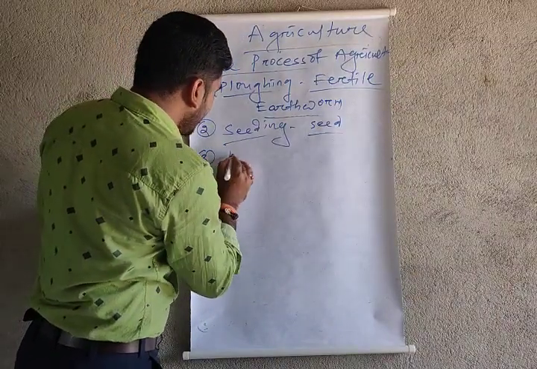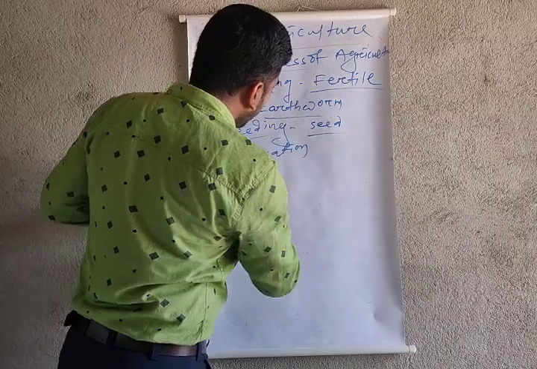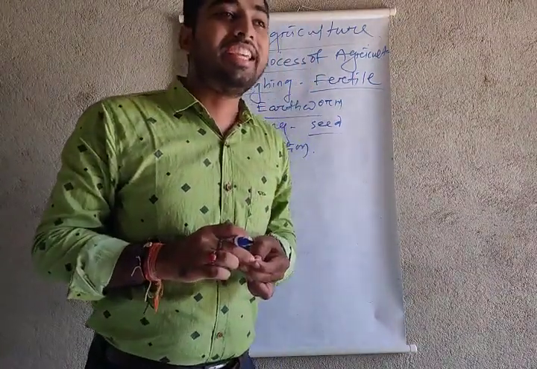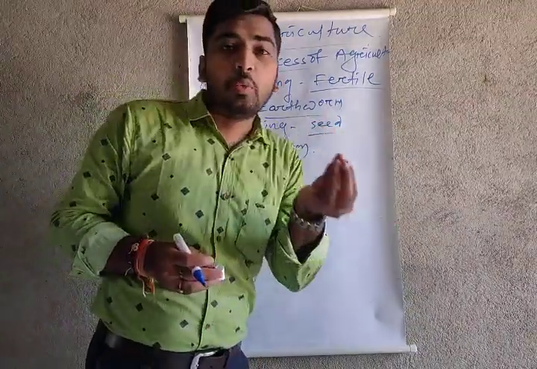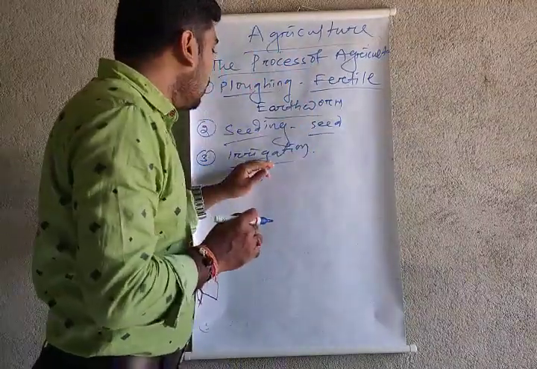Third is irrigation. The third process of agriculture is irrigating the water. When we irrigate the ground, the seeds grow into plants.